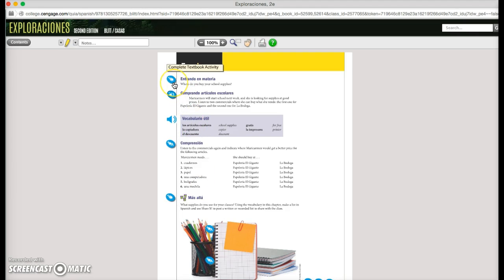Page 15 has links to the activities in the textbook, and also the addition of vocabulary, los artículos escolares. I can listen to the audio. La copiadora. Gratis.